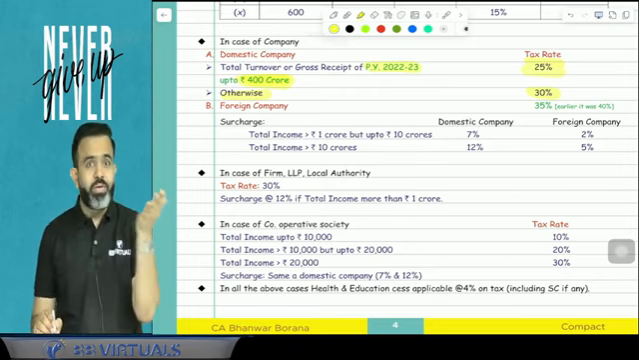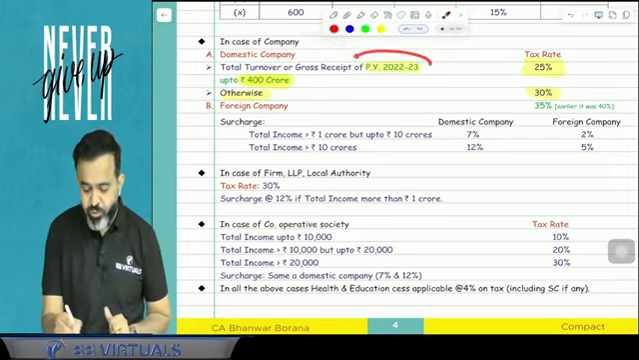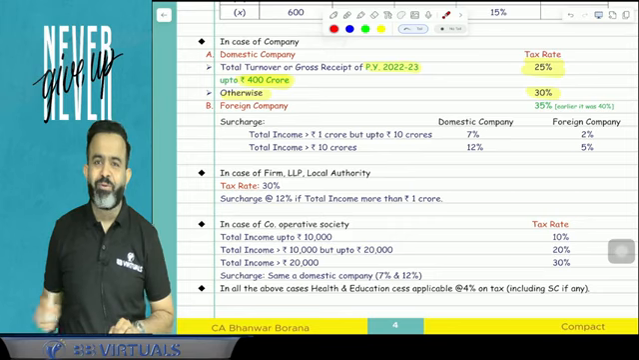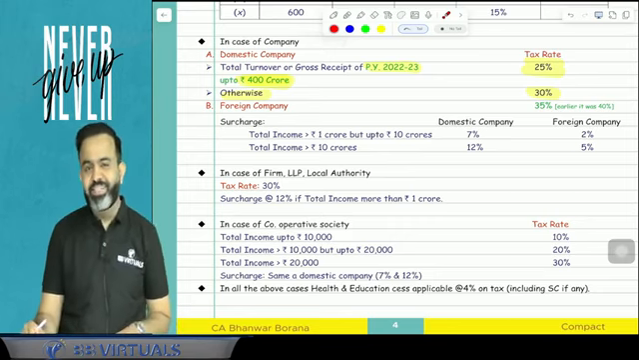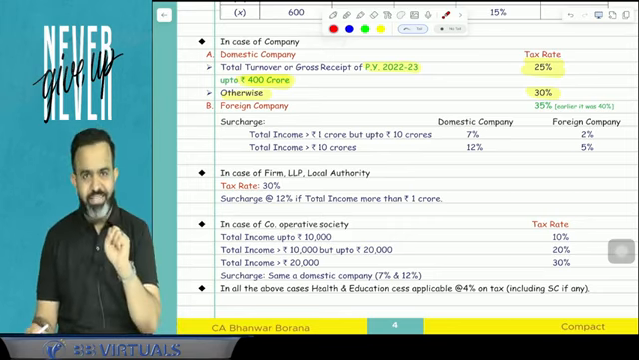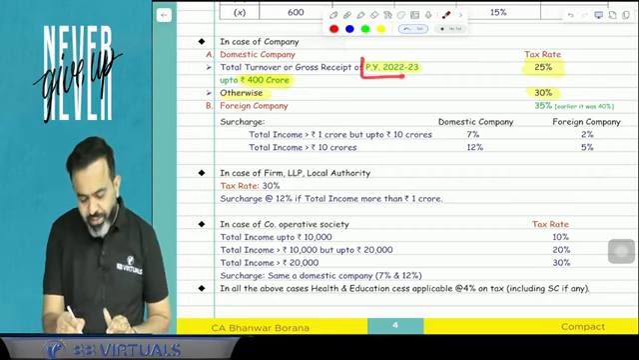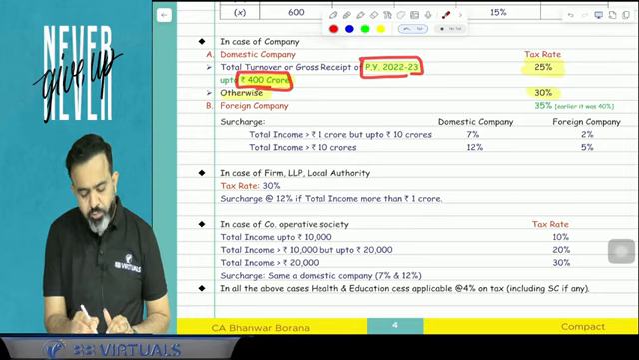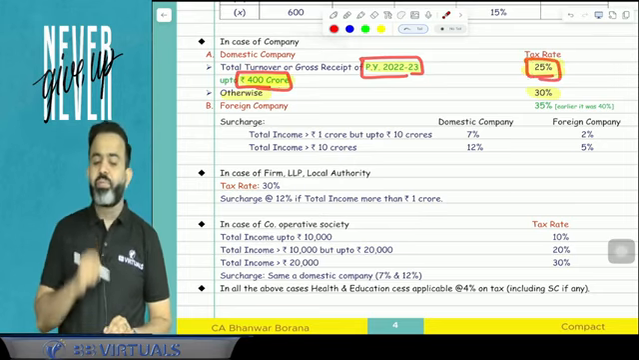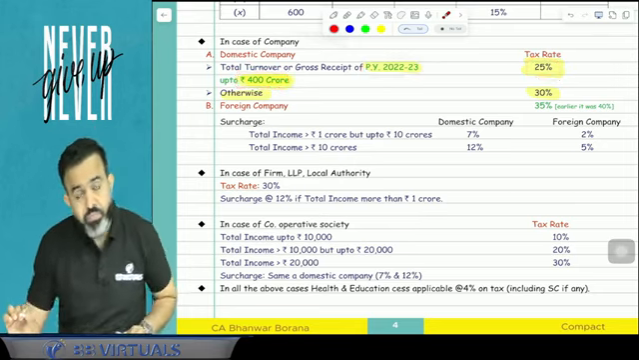Now you may ask, sir, why are we checking the turnover of previous year 22-23? I already explained in the regular batch and exam oriented batch why we consider the turnover of previous year 22-23. So if the previous year 22-23 turnover of that domestic company is within the limit of 400 crore, then the tax rate is 25%, otherwise the tax rate is 30%.